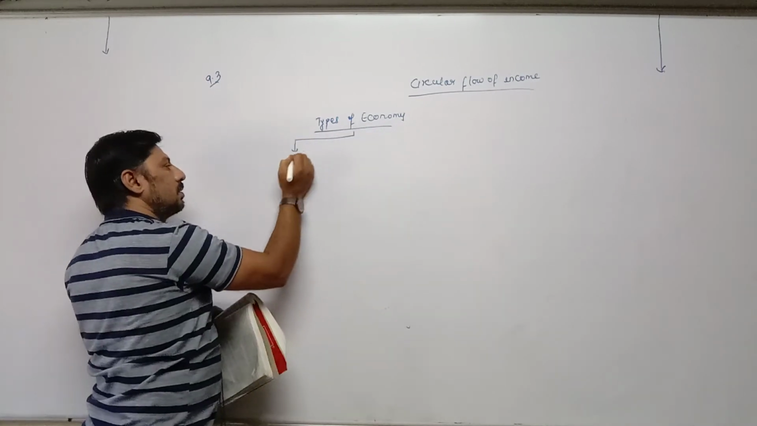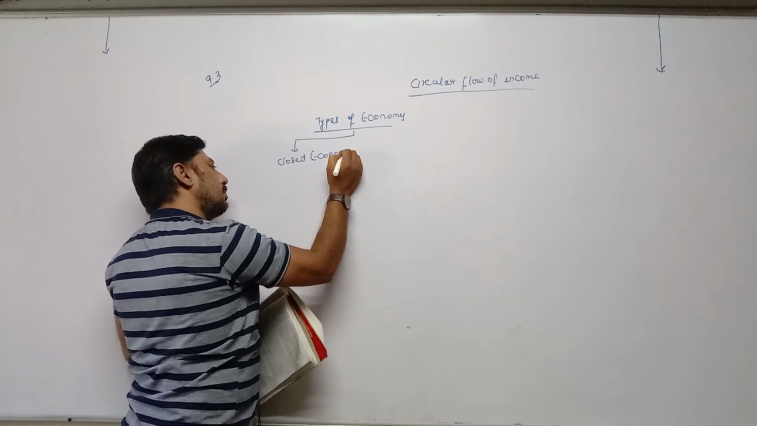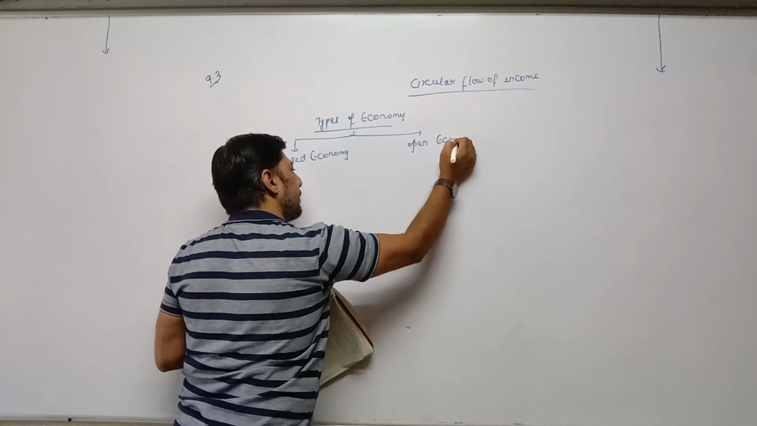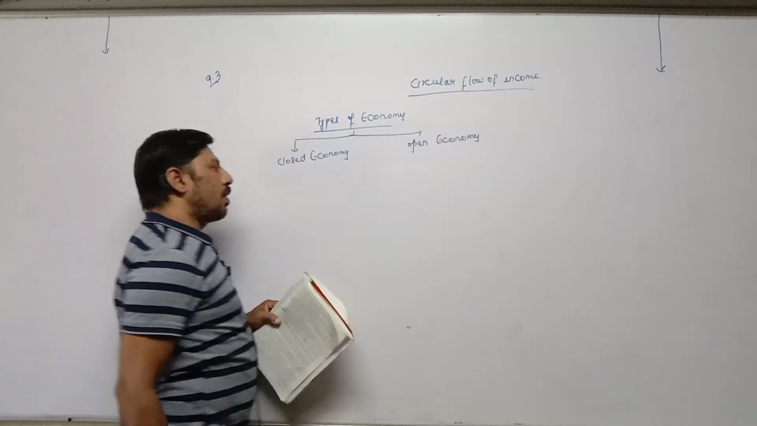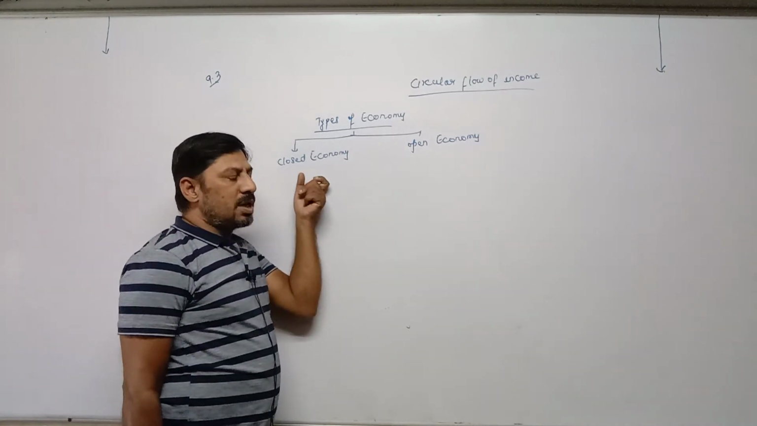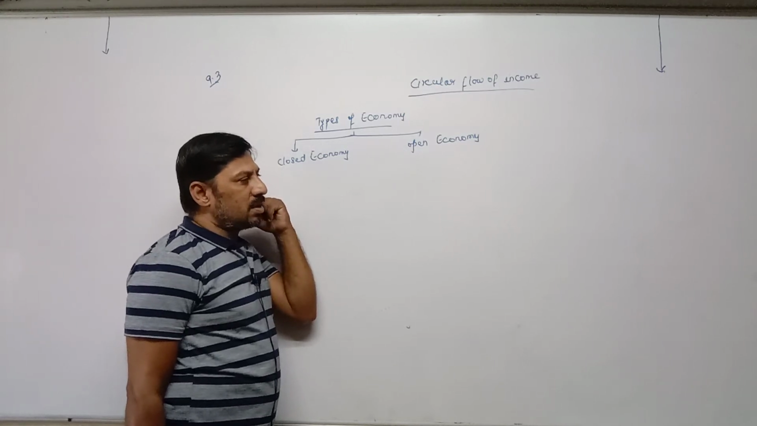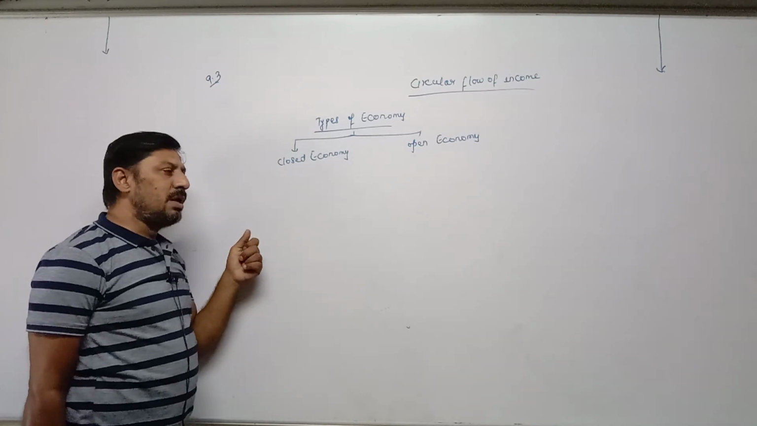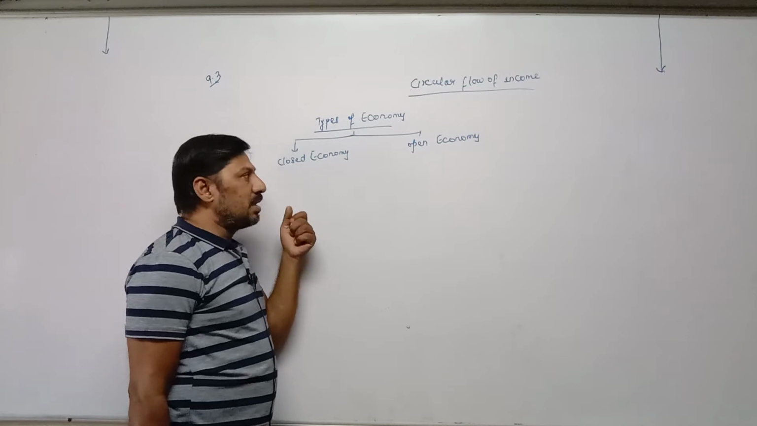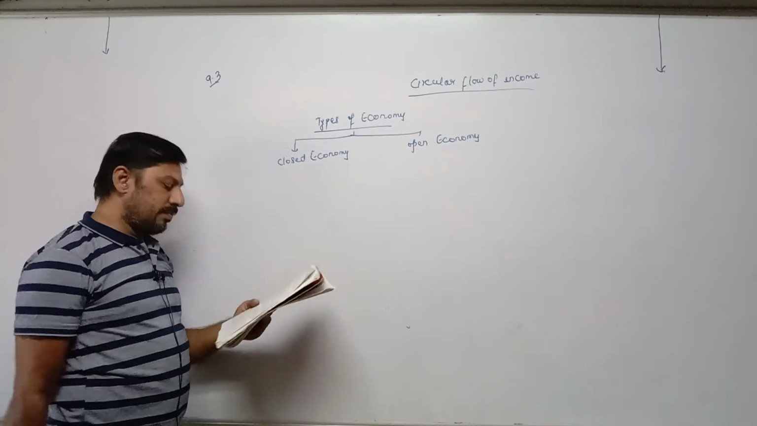One is closed economy and the other is open economy. Now, closed economies, in simple language, are those economies which do not depend on other countries for trade or any other relation. So they do not depend on any other country for import and export of goods and services. Means sale and purchase of goods and services does not take place with other countries. Any economy which does not have any relation with other countries is called a closed economy.